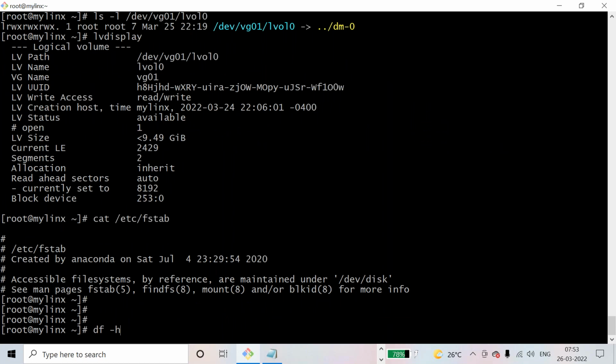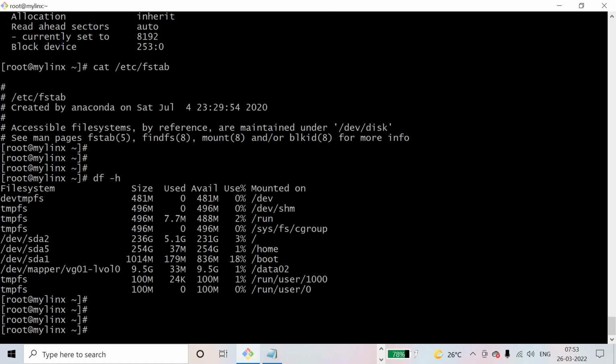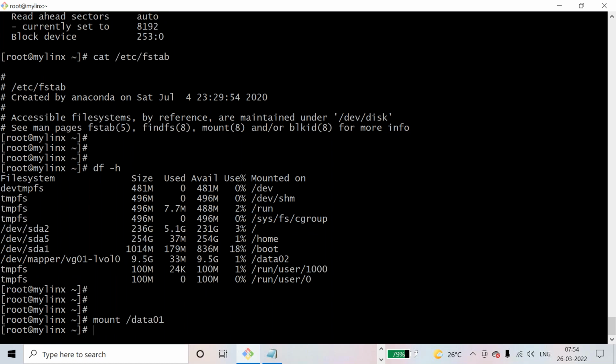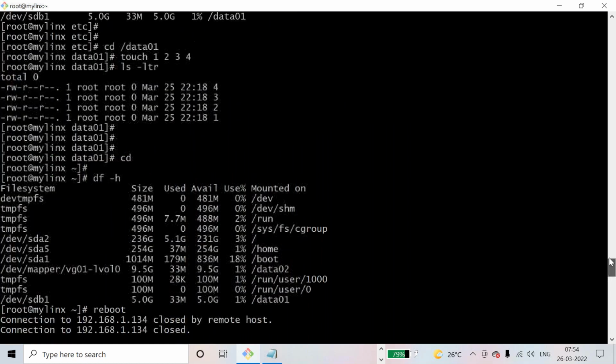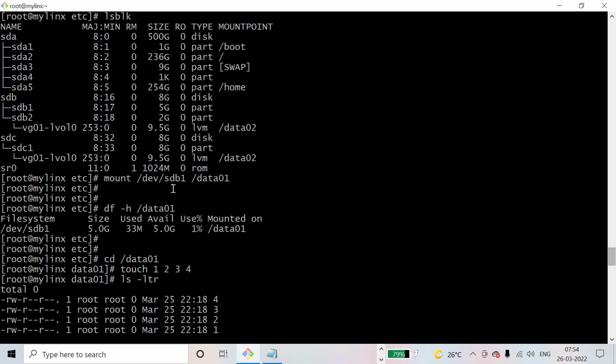Okay, df -h, still my data0... One more thing. To mount it, earlier I ran mount -t xfs, we are doing all these things, right? I won't do all these things now. I just run mount /data01. See this, how it is running. Previously, to mount a file system, I ran like this: mount /dev/sdb1 /data02.